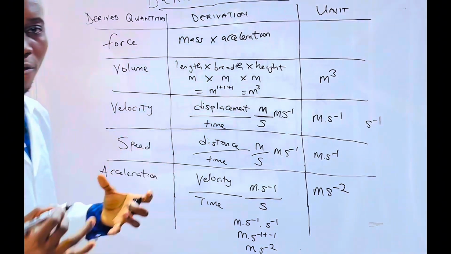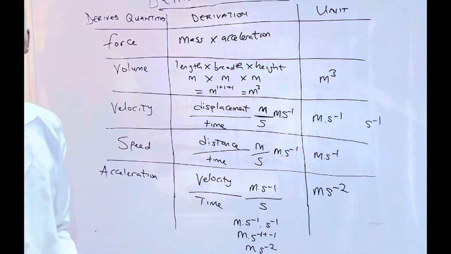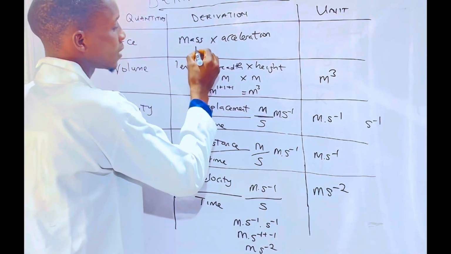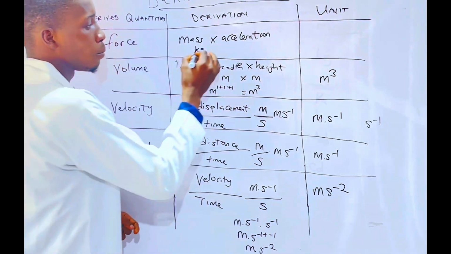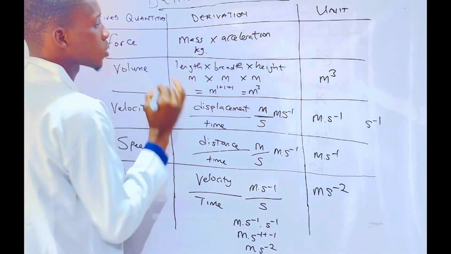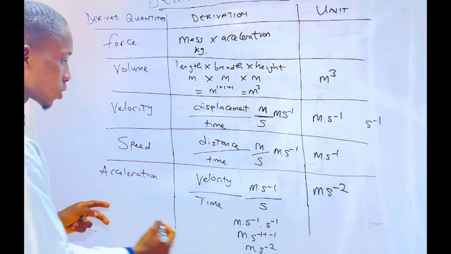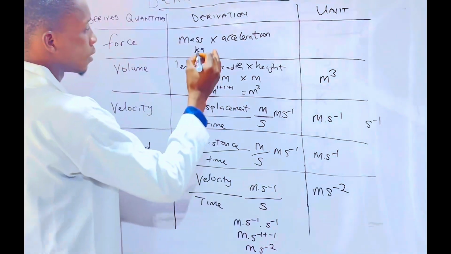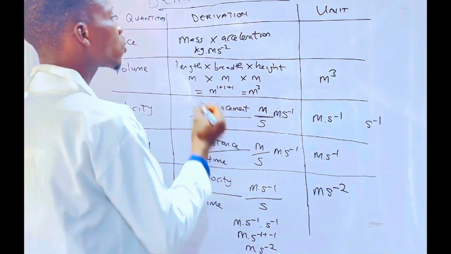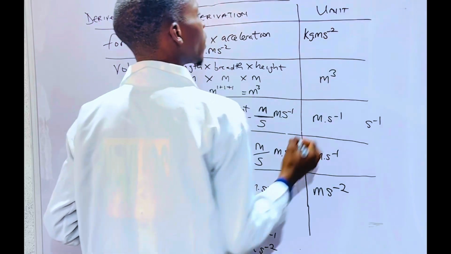Now, I believe we can derive the unit of force together. Following my class, we can derive this unit of force together. Our mass is what? Mass is kilogram. I told you I can represent the multiplication sign with a small dot. Acceleration is a derived quantity, and the unit of acceleration is what? Meter per second square. Therefore, the unit of force will be kilogram meter per second square.